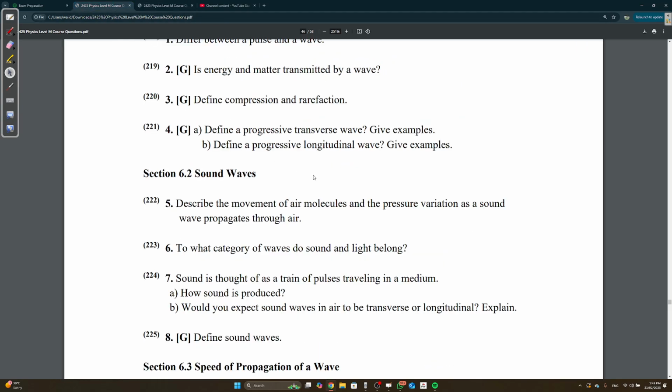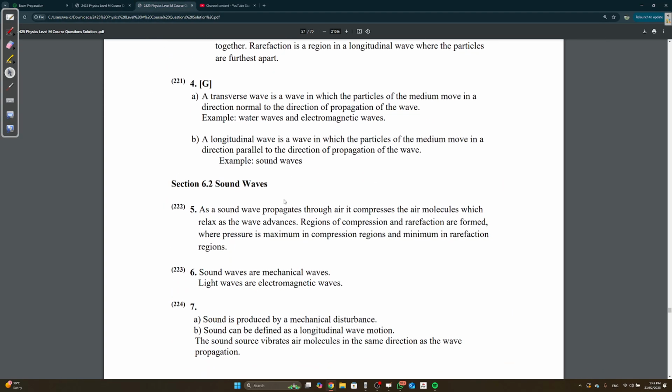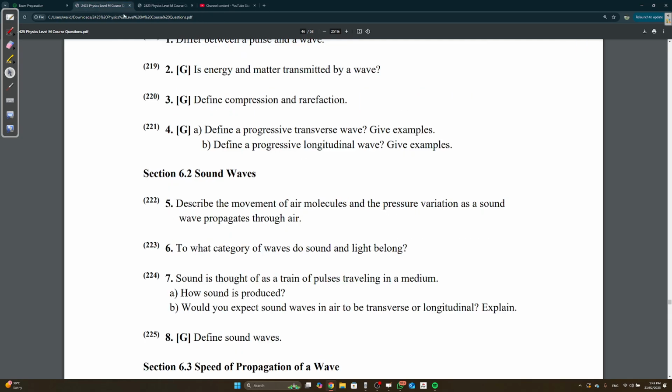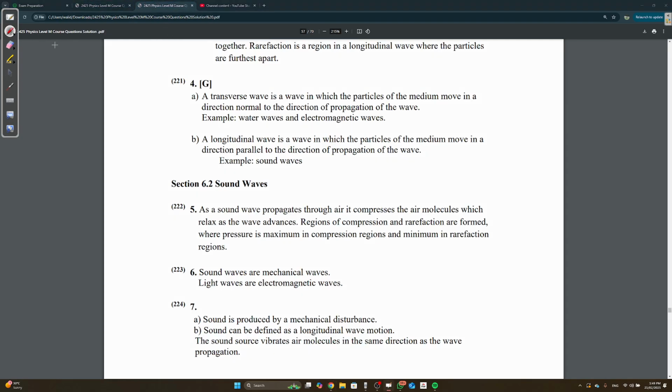Describe the movement of air molecules and the pressure variation as a sound wave propagates through air. Sound is a longitudinal wave, so you have compression and rarefaction. Pressure is maximum in the compressed areas and minimum in the rarefaction areas. Why? In compression, the molecules are close and cramped, so there's a lot of pressure, but in rarefaction they're spaced out, so there's little pressure.